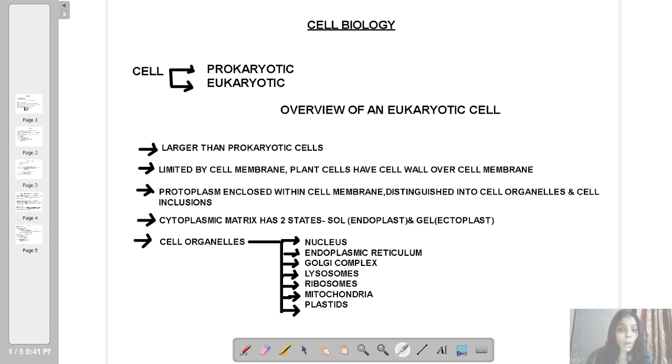But in eukaryotes, therein lies the difference. Membrane-bound structures, which are actually called cell organelles. Those cell organelles are membrane-bound in a eukaryotic cell. So we have got two differences between prokaryotic and eukaryotic cells.